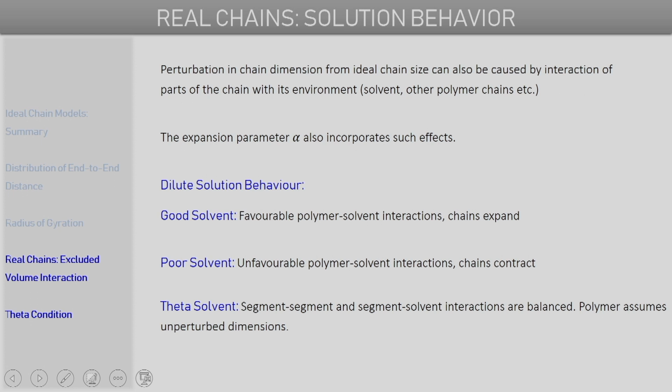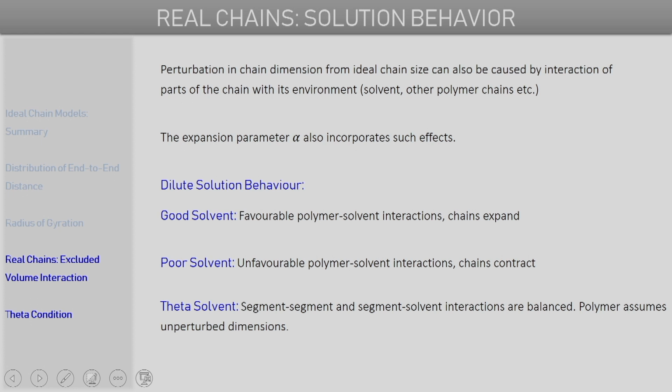So, these two interactions which are working in opposite direction balance each other in such a way that the size of these real polymer chains basically corresponds to the dimension of ideal polymer chains.